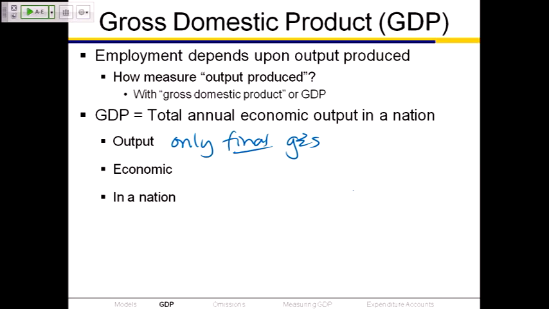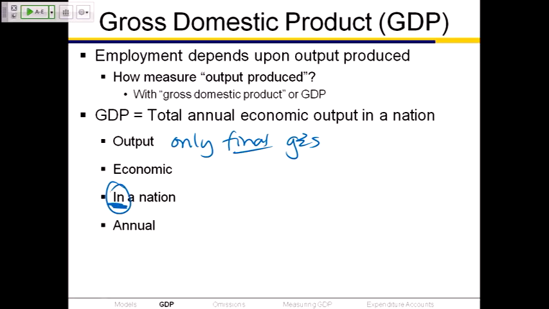Total annual economic output in a nation. In a nation, what we're going to look at is the production of goods and services within the borders of whatever border we're looking at. So for the United States, we're going to look at within the United States. If we were doing the economy of Berkeley, we'd look at within the boundaries of Berkeley. If we're looking at the Pacific Rim economy, we'd look at within the borders of the Pacific Rim. If we were looking at the West Coast states, we'd look at the borders of the West Coast states. So we're looking at what's produced geographically, where it's domiciled in a nation.